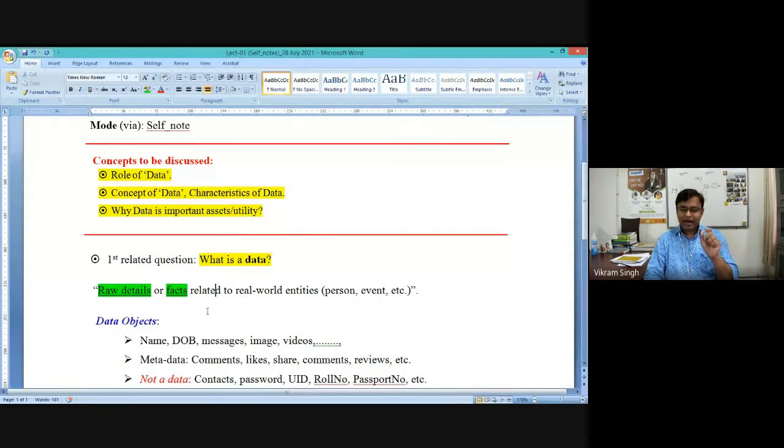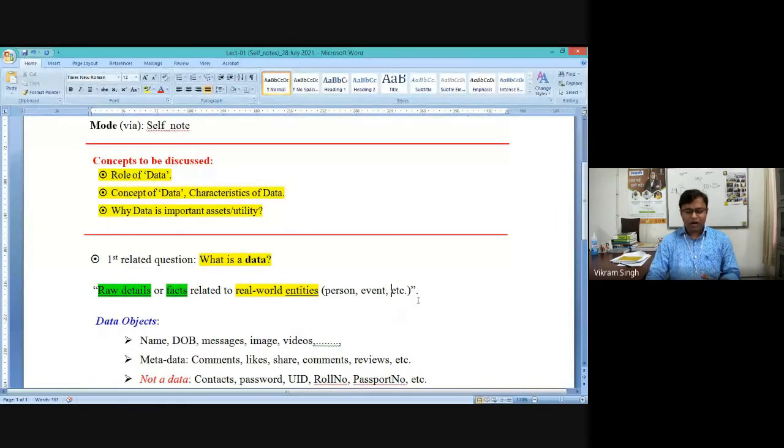And when we say data is a raw detail or fact, naturally it is related to some real world entities. This is another important aspect of it. So whenever we say data, it is naturally a raw detail or a fact related to some real world entity. It does not come from just virtual entities. When I say entity, it is some kind of indication. All right. So entities could be a person's detail, it could be a detail of an event, right? Entities could be anything which is happening or existing in the real world.